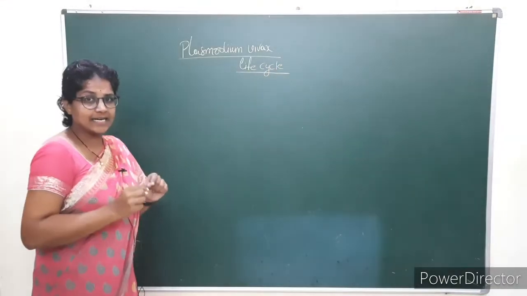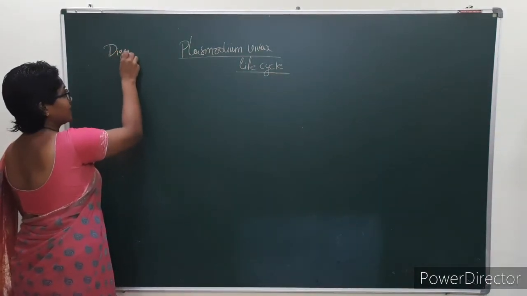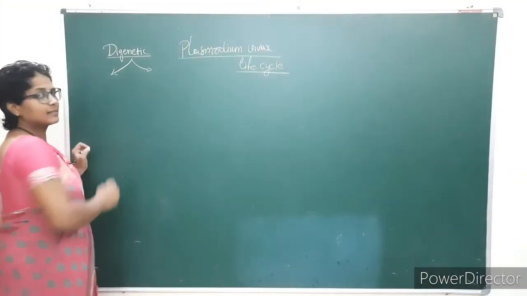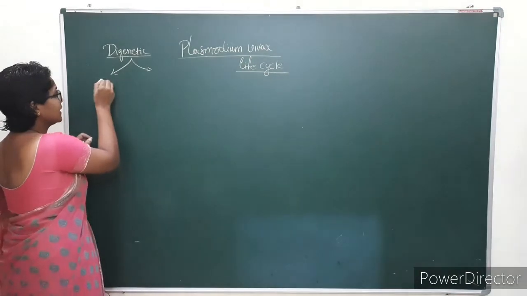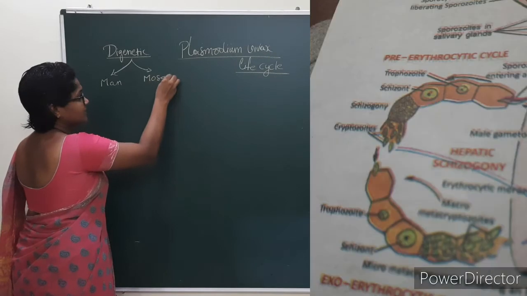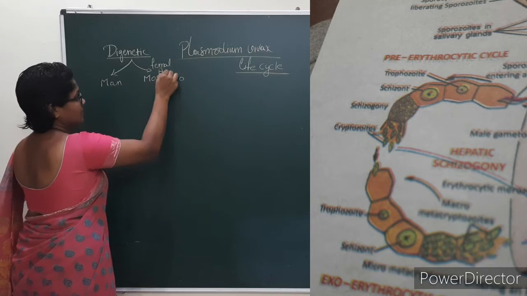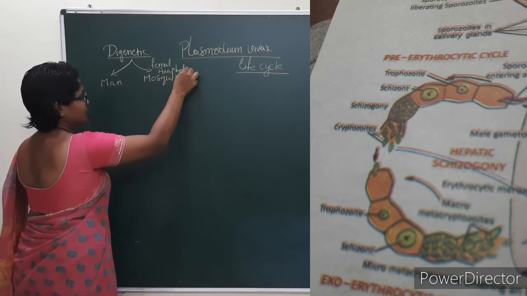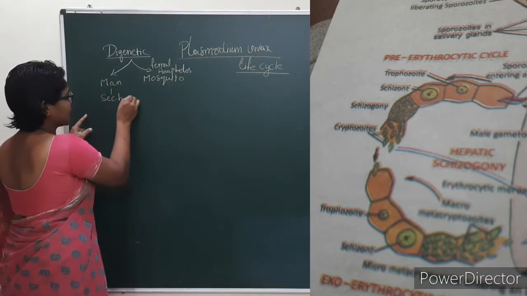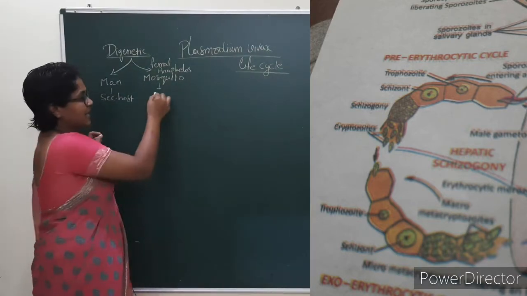It is a digenetic parasite. Which parasite? Digenetic parasite. Digenetic means it completes its life cycle in man and the mosquito. The mosquito is the female Anopheles mosquito. Man is a secondary host in the case of Plasmodium, and the female Anopheles mosquito is the primary host.